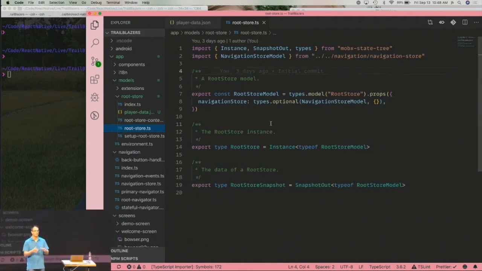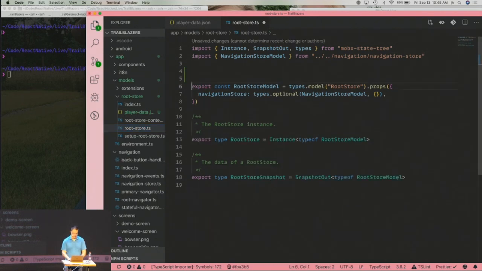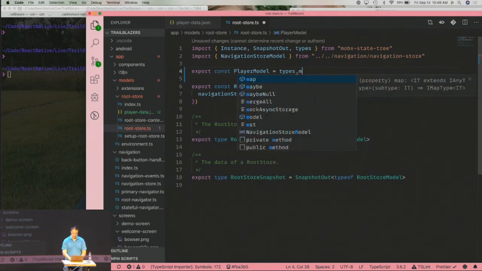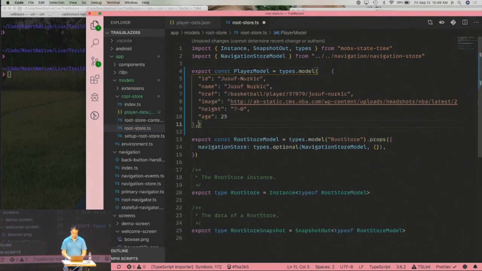RootStore is basically something that's set up by Ignite for you. It's a MobX state tree store that contains basically all of your application state. Out of the box, it doesn't come with much. It's just handling your navigation, but we're going to modify that right now. So what we want to do is create a new data model. Export const.